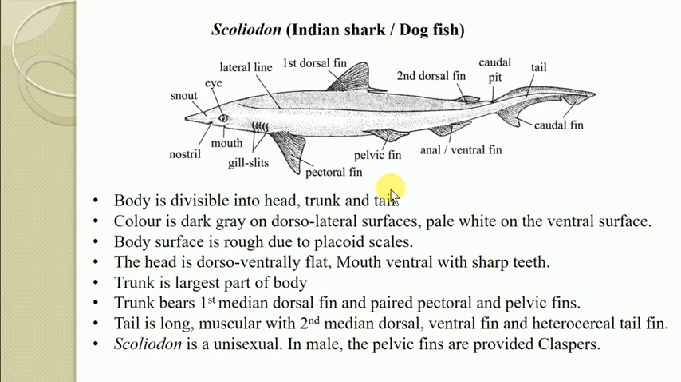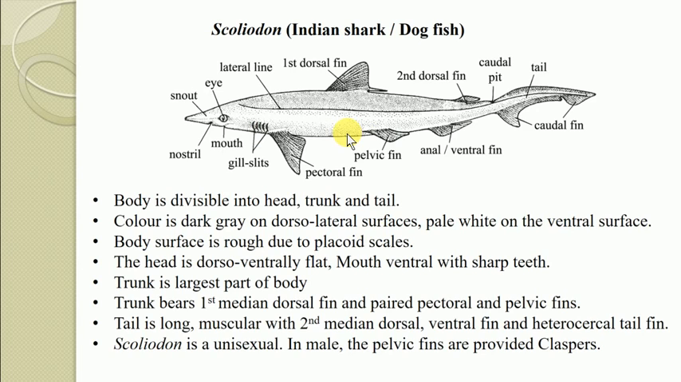These organisms are very active swimmers, and Scoliodon is also known as a dogfish because it has a highly developed sense of smell like that of a dog, and this power of smell enables them to find food very easily. The body is usually divisible into the head, trunk and tail, and the color is dark gray on the dorsolateral surface while it is pale white on the ventral surface.